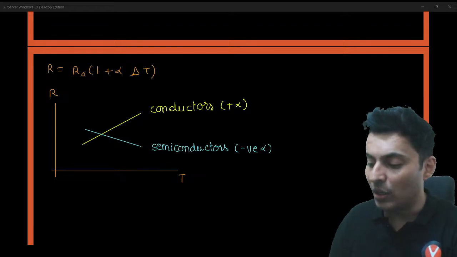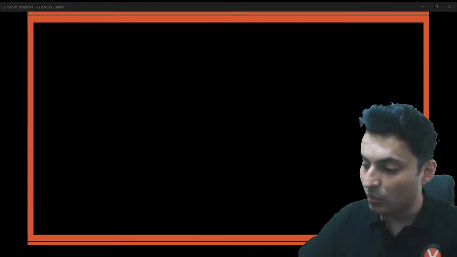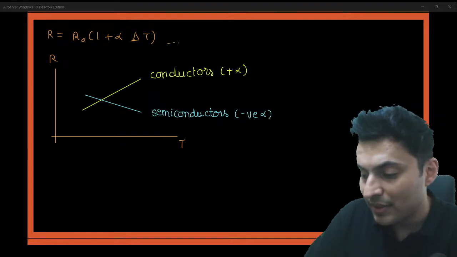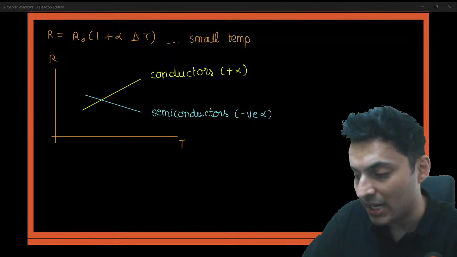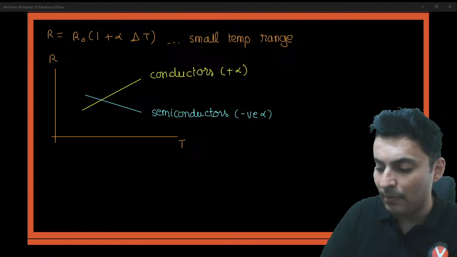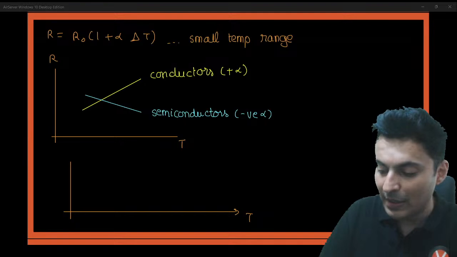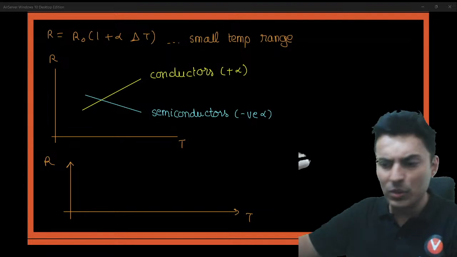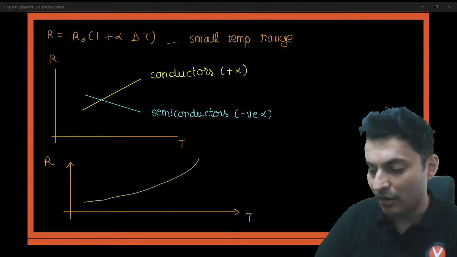But having said that, also bear this in mind: these graphs are only valid for a small temperature range. If you take a large change of temperature, a very, very huge range, then you will most likely see that the graph will be a curved line, like this.